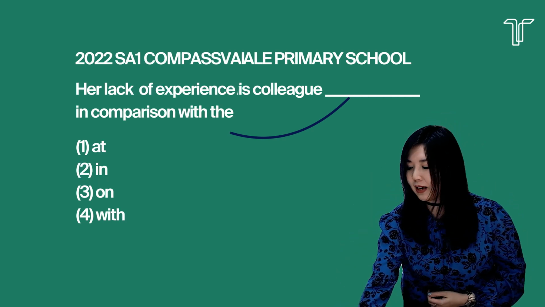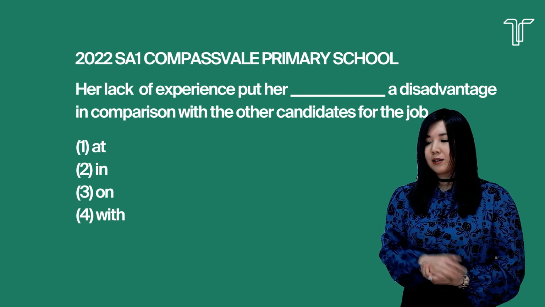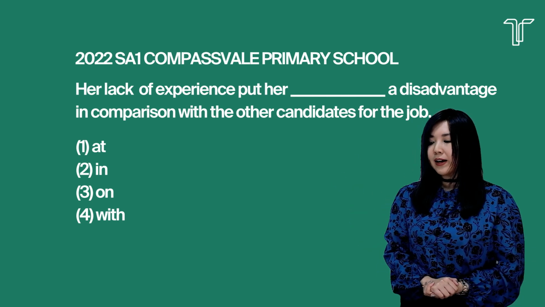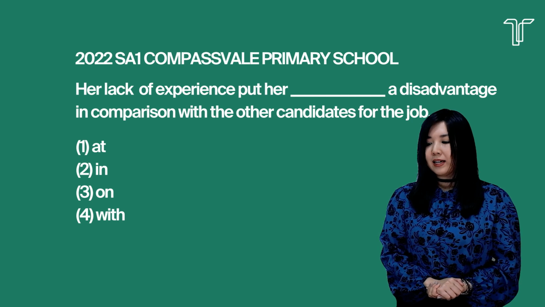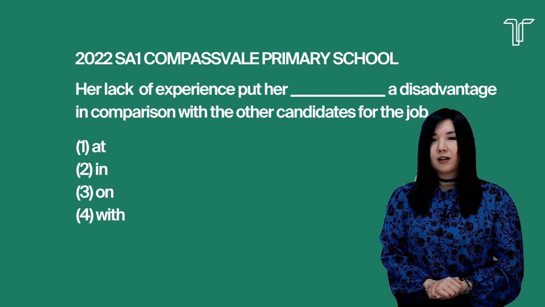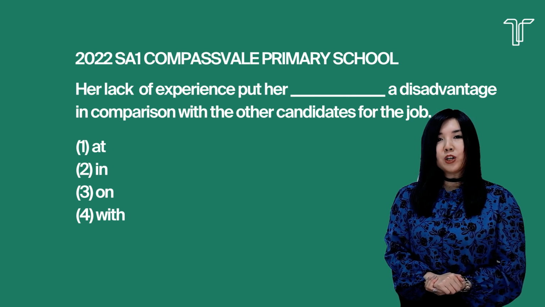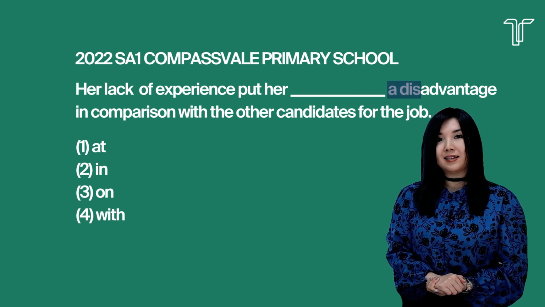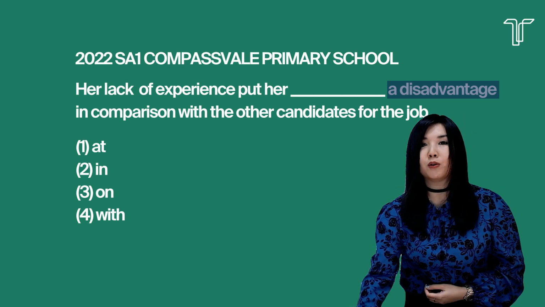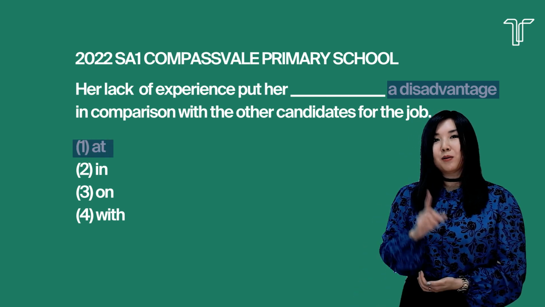The second question that involves prepositions comes from Compassville Primary School. The question goes like this. Her lack of experience put her blank a disadvantage in comparison with the other candidates for the job. So in this case, the phrase would be blank a disadvantage. Which preposition comes before a disadvantage? So you're being put at a disadvantage. Your answer would therefore be number 1.